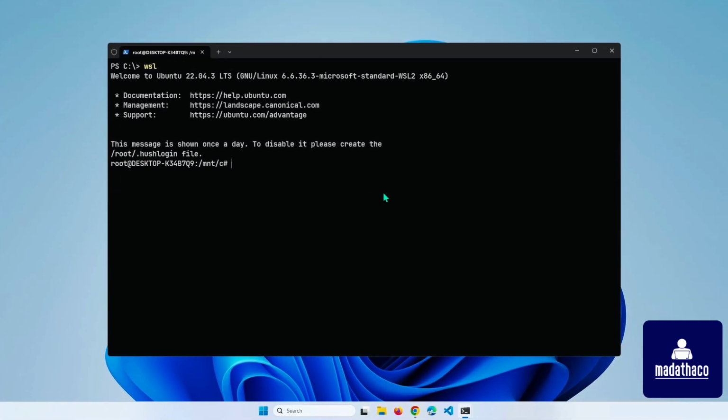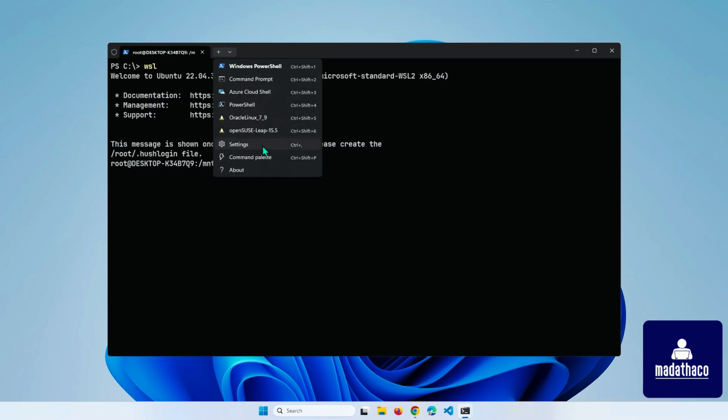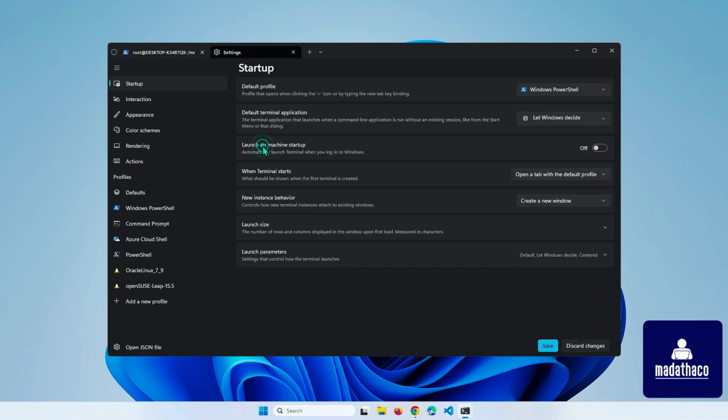Now, open the Windows terminal settings. You can select a profile or select the default profile to disable the sound in all profiles.